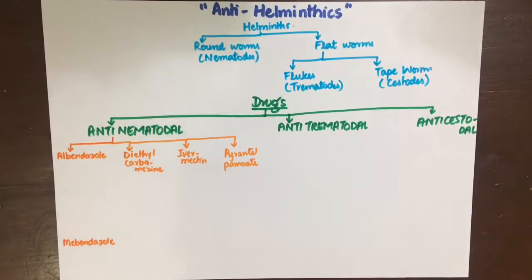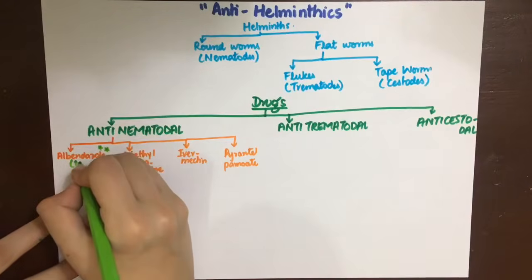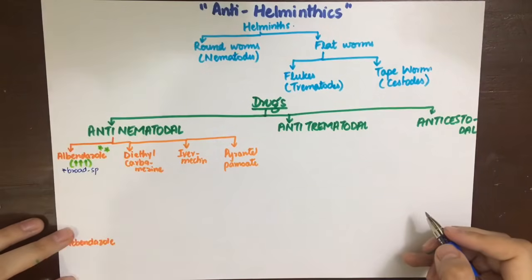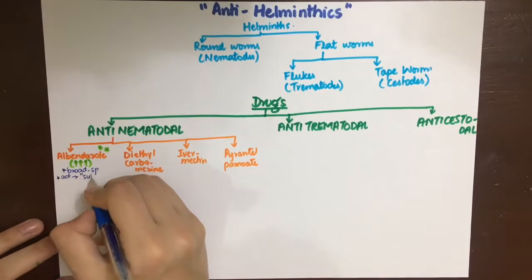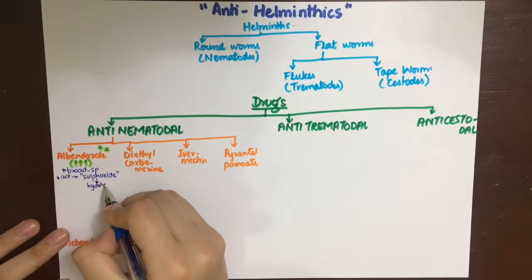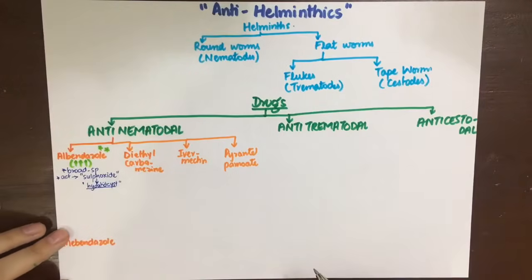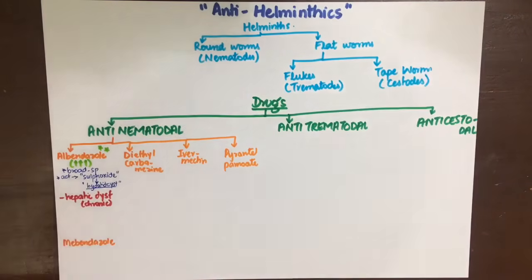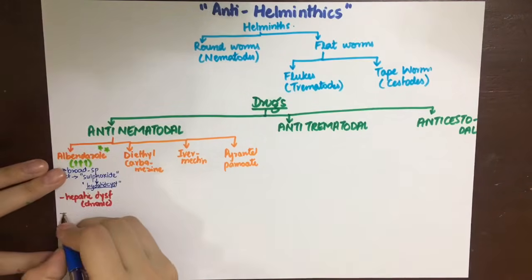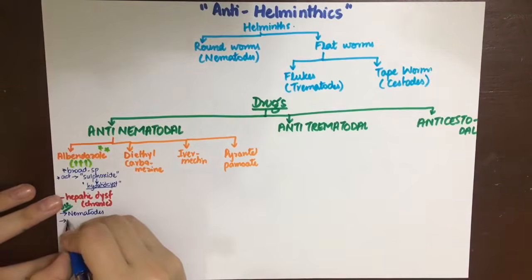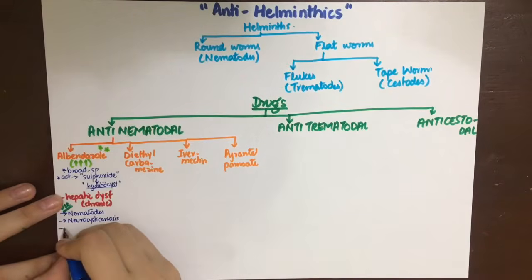The first drug, albendazole, has a broad spectrum of activity and it is highly active against most worms. The active metabolite of albendazole is sulfoxide, which has a wide tissue distribution including the hydatid cyst. That's why it is preferred in this type of infection. Its mechanism of action is by binding to the beta-tubulin microtubule and inhibiting its polymerization. It also inhibits glucose transport into the parasite, and thus the parasite is immobilized and dies. The side effects are rare, but on long-term use it can cause hepatic dysfunction.